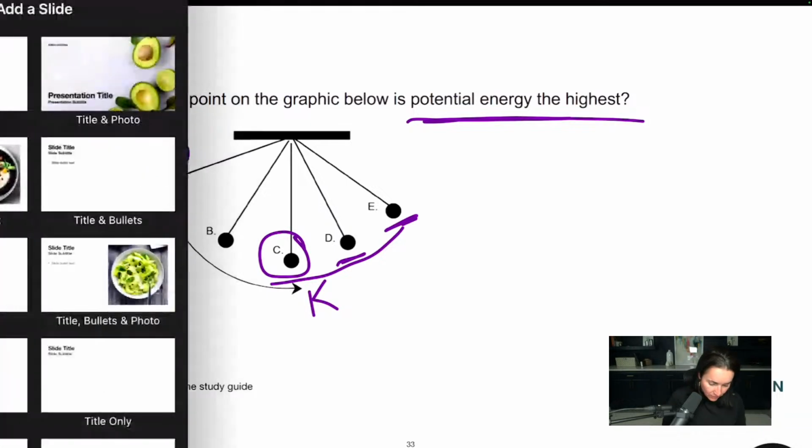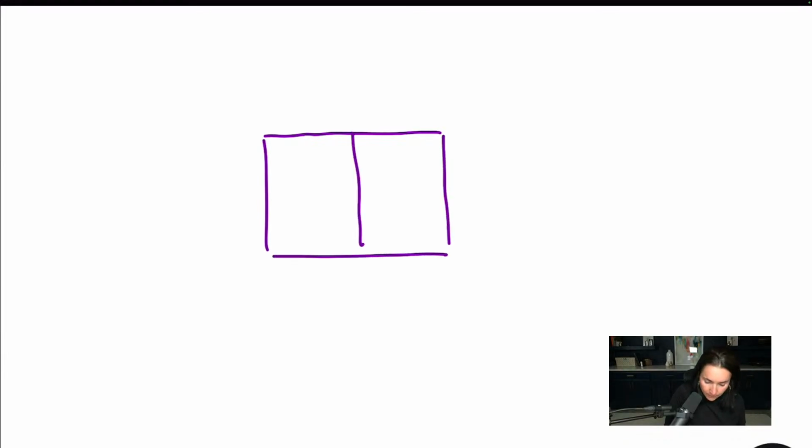Punnett square, let's go over that because somebody's asking, and Punnett squares are fun. All right, so they might ask you about a Punnett square, and basically you're just talking about heredity. What are you inheriting from mom and dad? And typically on this exam, they are going to be simple. So you have a Punnett square. I'm just going to do four. I'm going to put mom up here, and dad is over here.